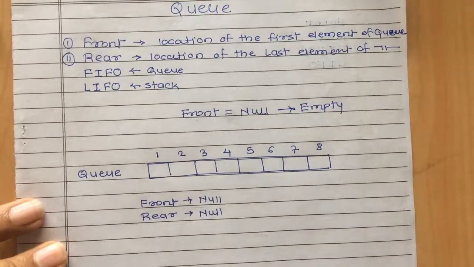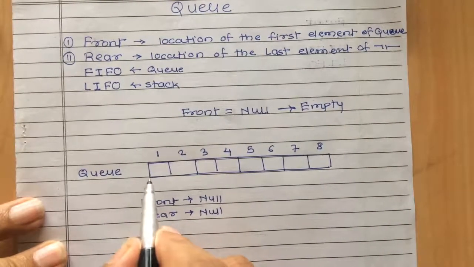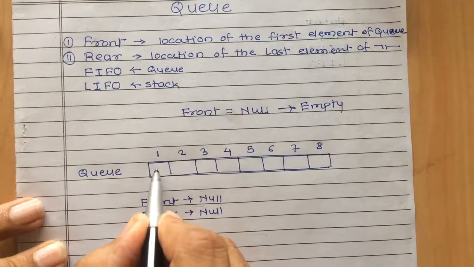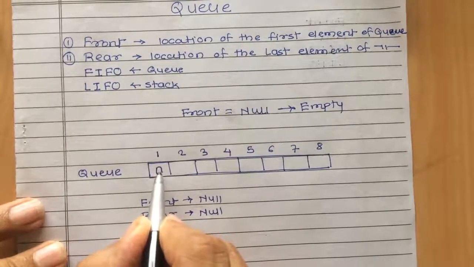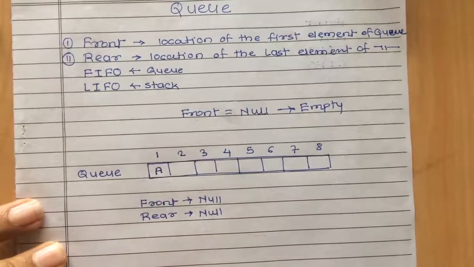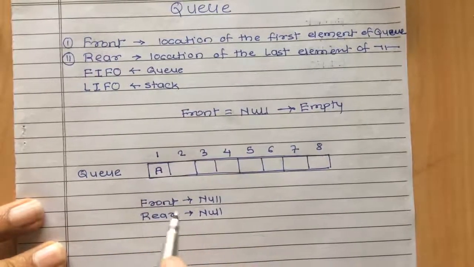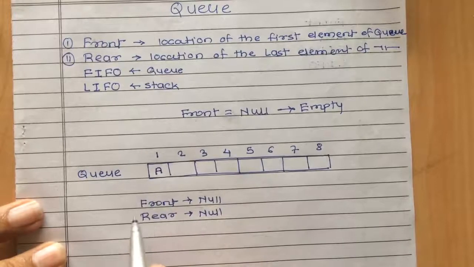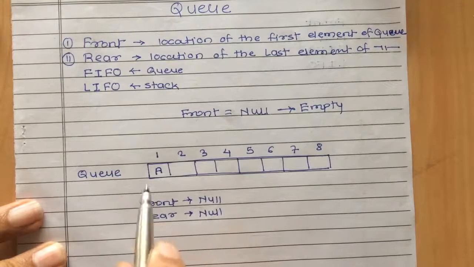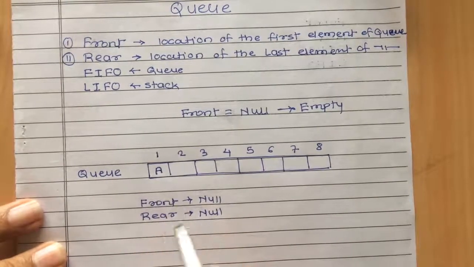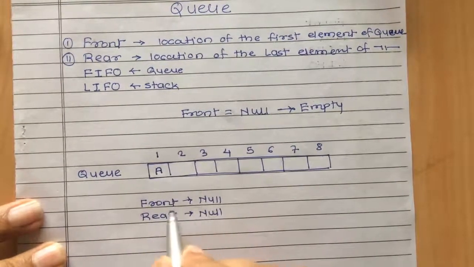Now suppose I add one element to this queue. I will add this element A. When I add this element A, what changes do we have to make? Initially elements were not there, so we set front and rear to null. Now I have inserted one element, so I have to increase the value of front by 1.